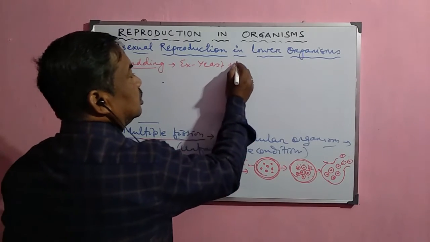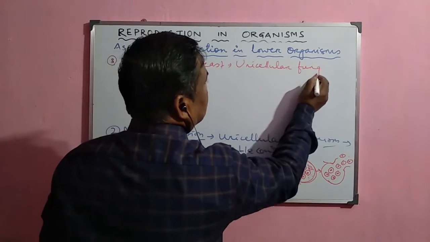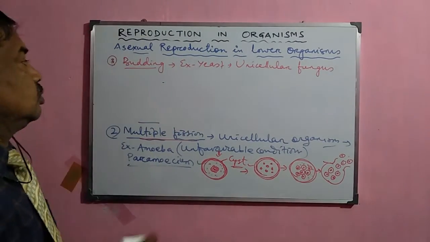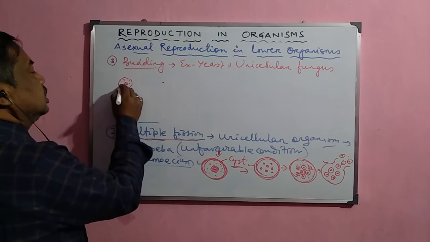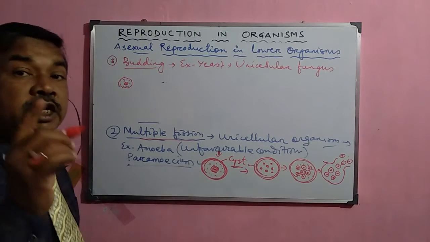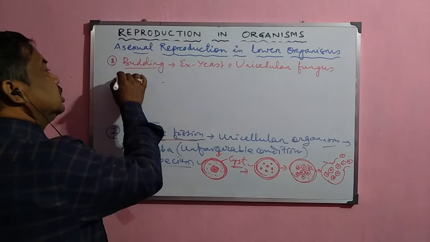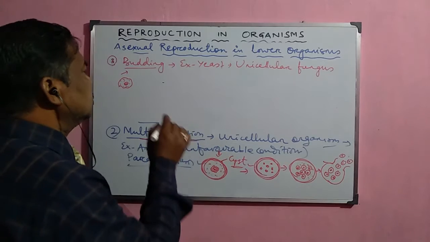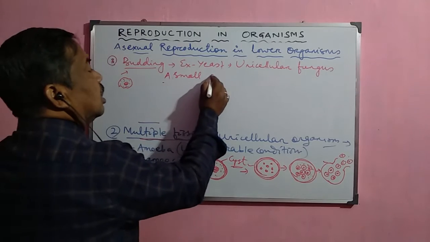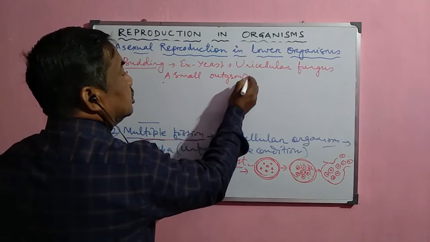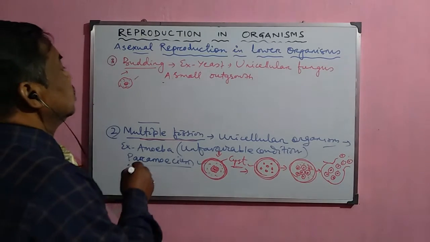So yeast is a unicellular fungus, and this yeast is very small and spherical in shape, with a small nucleus. The most important process that occurs in yeast is fermentation. Whenever this yeast is ready to divide, a small outgrowth appears in the body of this organism, and this small outgrowth is called a bud.